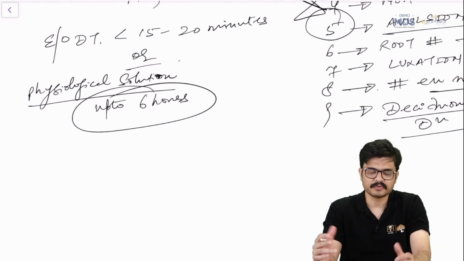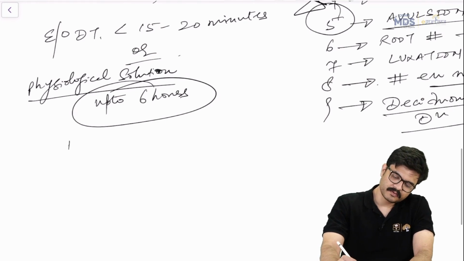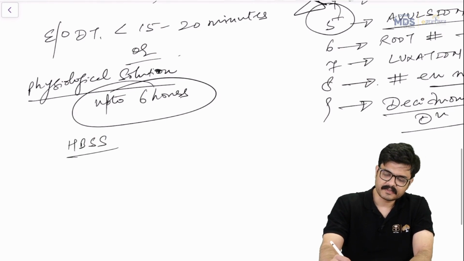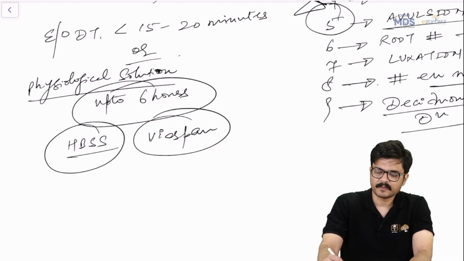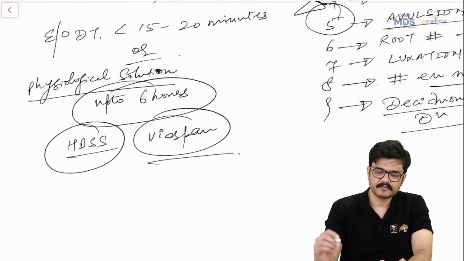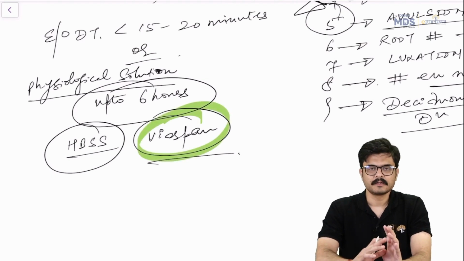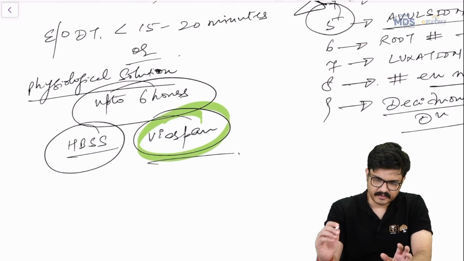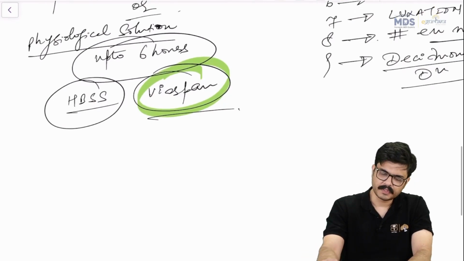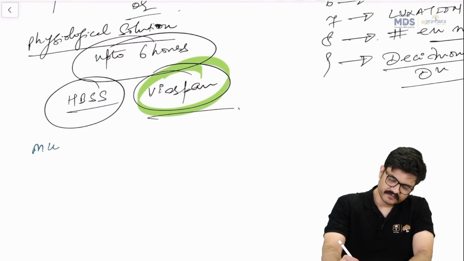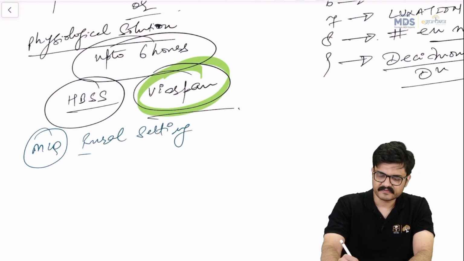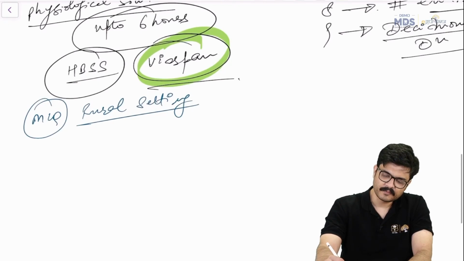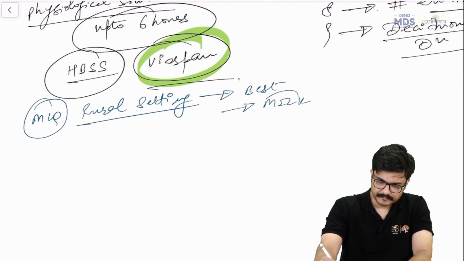And now, what are these physiological solutions? What is the controversy here that I want to address? There is one Hank's balanced salt solution and there is Viaspan. Now, students keep asking us before the examination, sir, which one is better? If given in the option, Viaspan is better than HBSS. In general, there's one reference, although they're both very good, right? Then next MCQ is that, sir, in the rural setting, when you don't have access to these Hank's balanced salt solution, Viaspan, which one is the best? Then it's milk, guys.